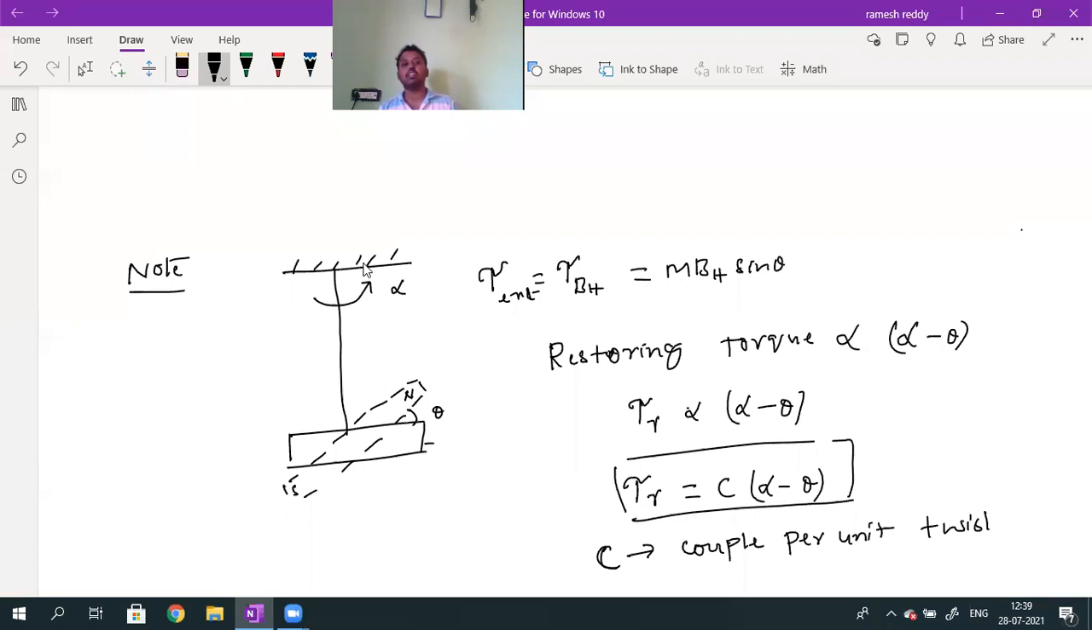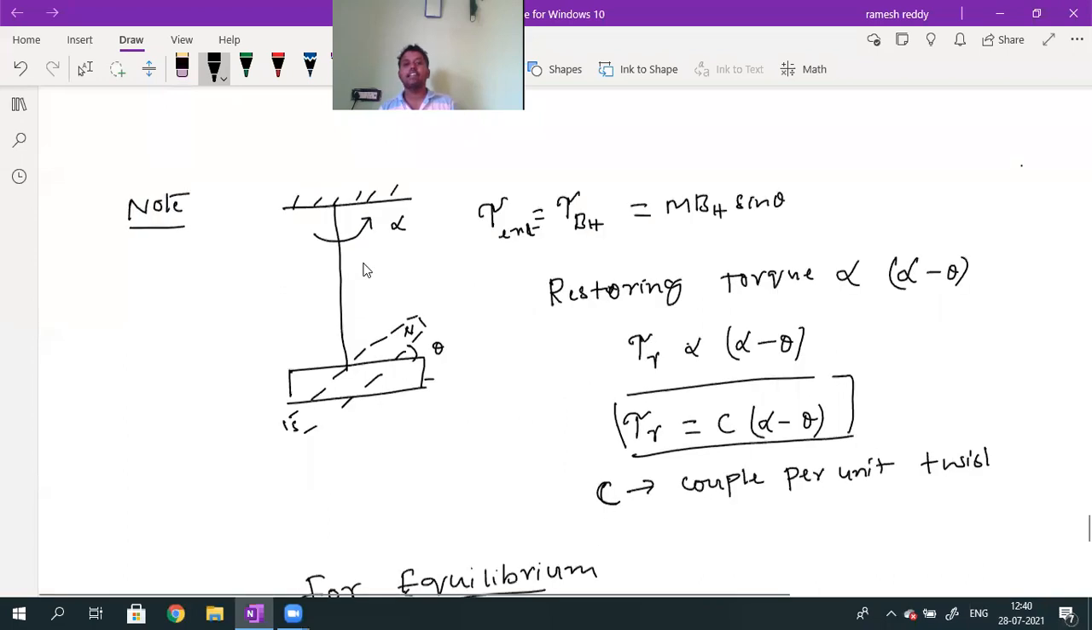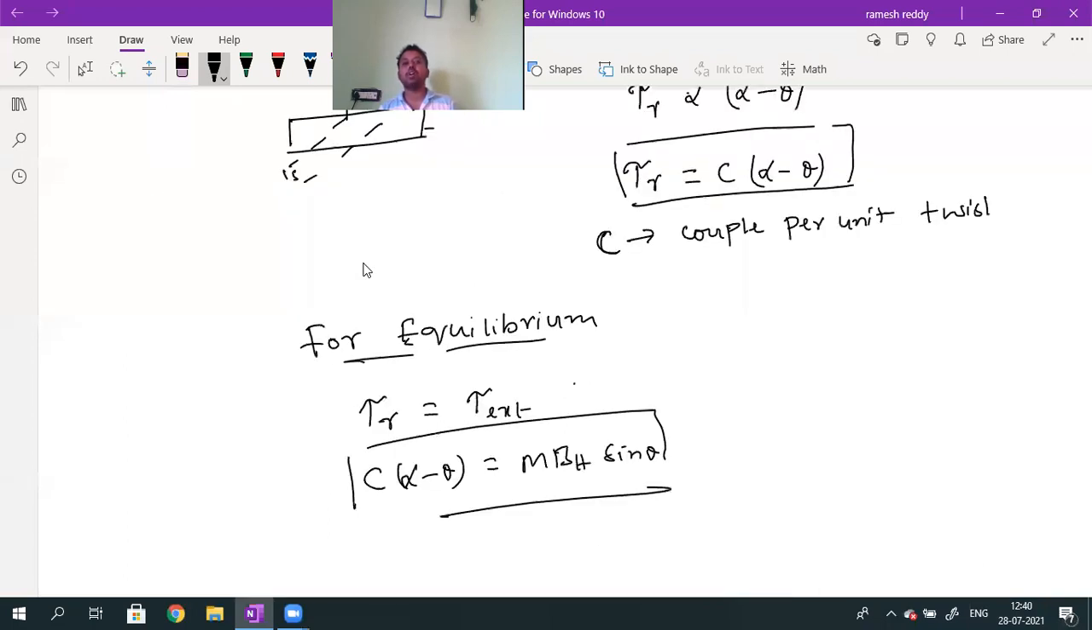C is a proportionality constant. The name is called what? A couple per unit twist. C value is different for different strings. Okay? Then in equilibrium, what happens? The bar magnet will not go back to its initial position. It will remain in the same position. For equilibrium, the restoring torque will be equal to the torque due to external force or torque due to BH. So the restoring torque formula C of alpha minus theta will be equal to m into BH into sin theta.